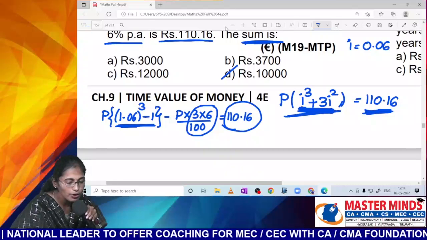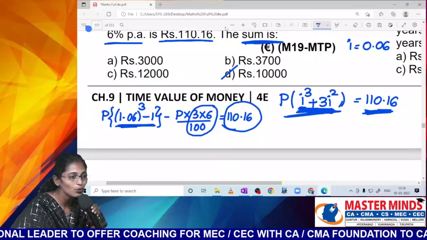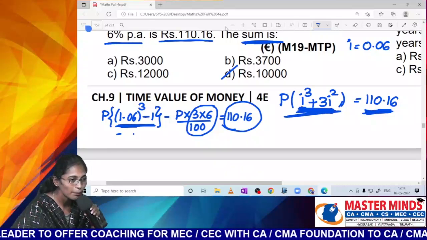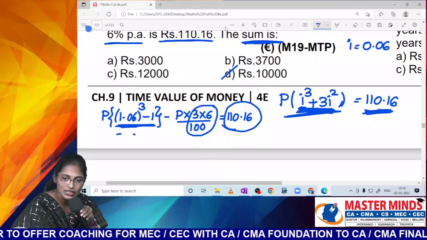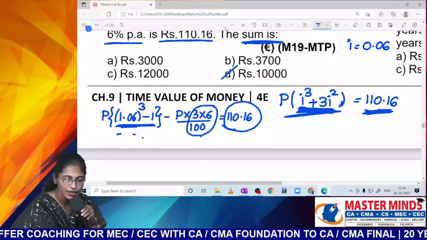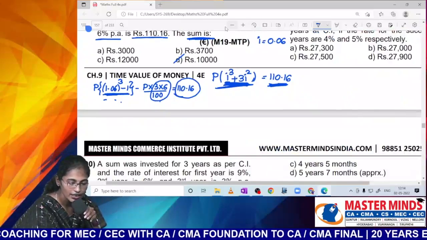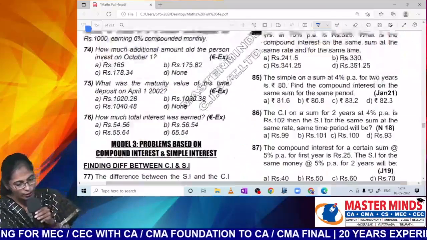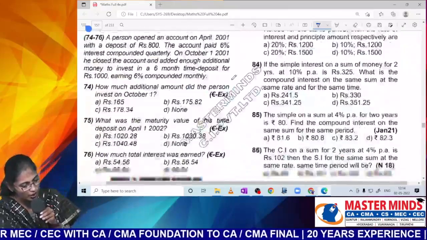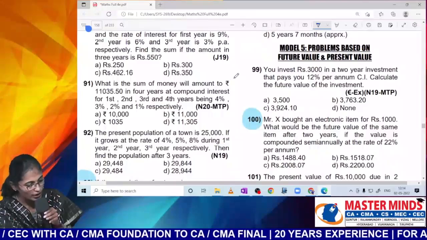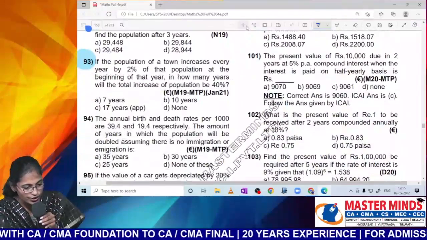Means if you are not able to recall this formula, then nothing to worry. Take your normal compound interest formula and normal simple interest formula. Calculate the difference between CI and SI. It's up to you, Nana. If you remember the formula, make use of the formula, or else simply go ahead with normal calculation. Next.